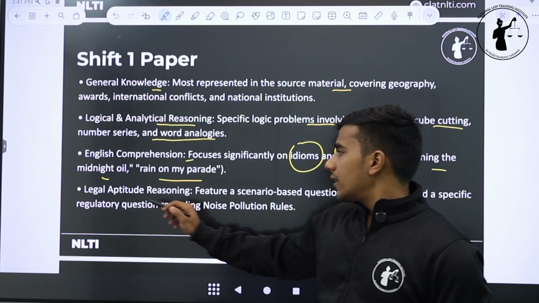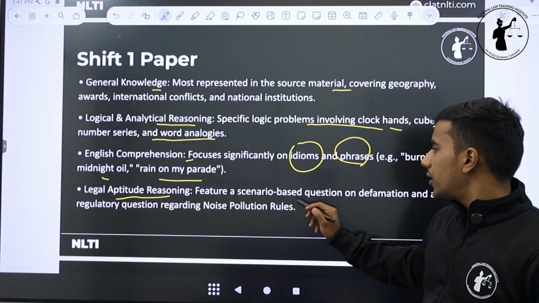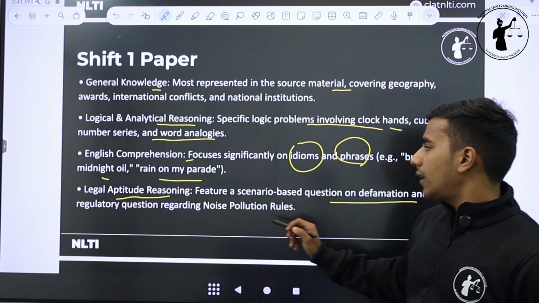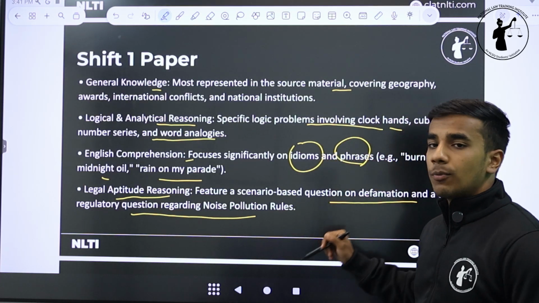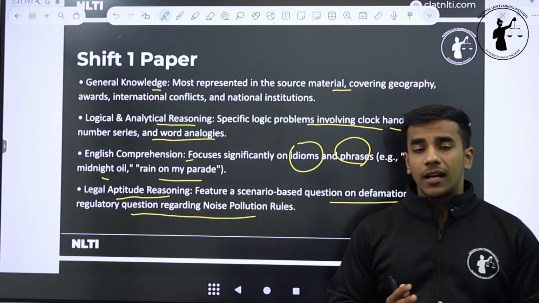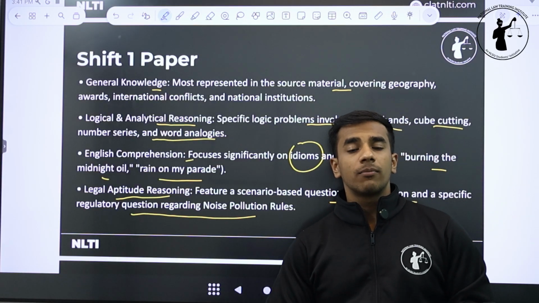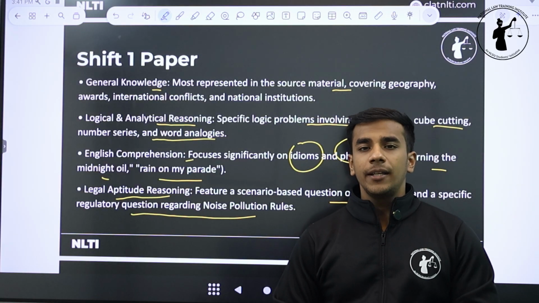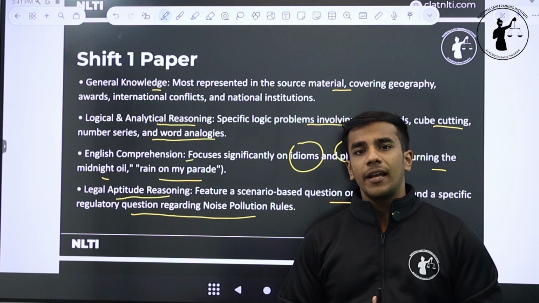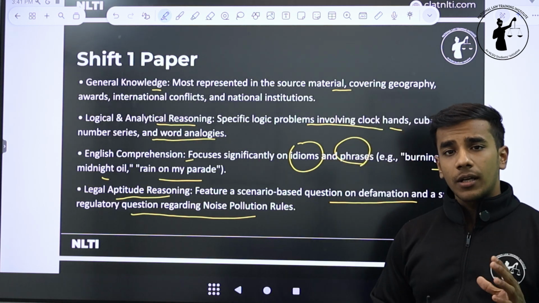Now, the 4th section, that is the legal aptitude and reasoning, it featured scenario based questions on defamation and a specific regulatory question regarding noise pollution rules. अगर आपने CLAT का एग्जाम देखा हो, पुराना CLAT का एग्जाम, that is from CLAT 2018, CLAT 2019 and ALET to an even later extent like ALET 2021, you would know what type of questions are asked.